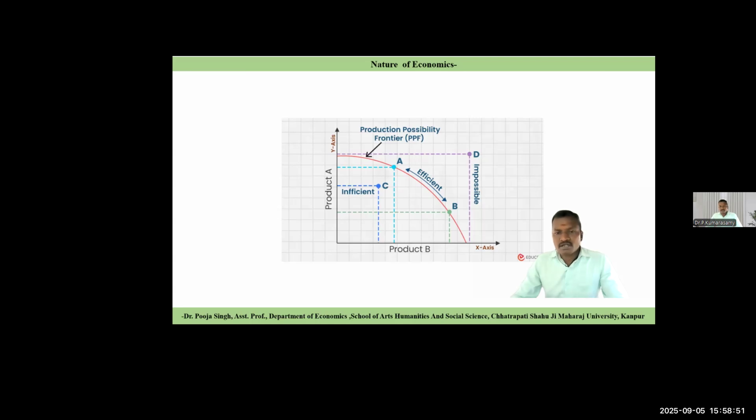How much resource are you having? Resource is limited. You have 10 lakh rupees, and using the 10 lakh rupees we can produce two types of product. But how many units of tablet? How many units of smartphone? That is the question. In case you want to manufacture or produce 5 units of smartphone and 5 units of tablet,